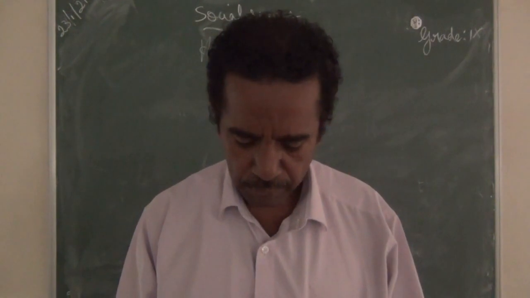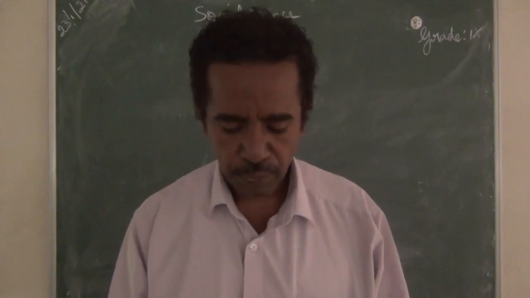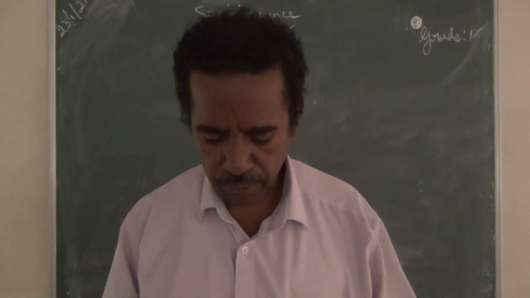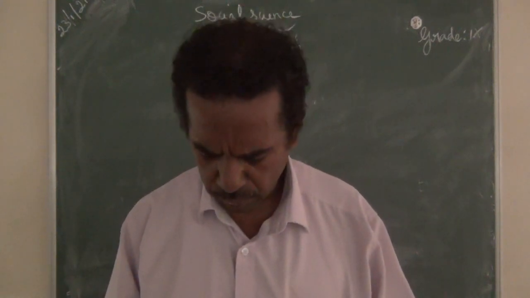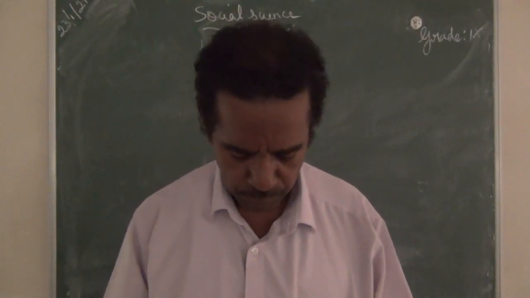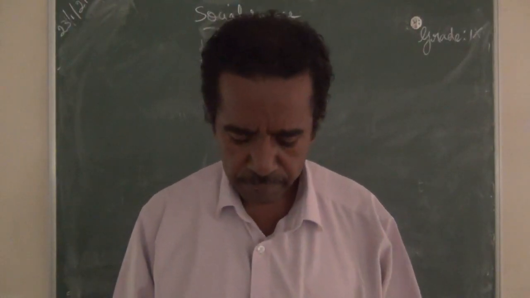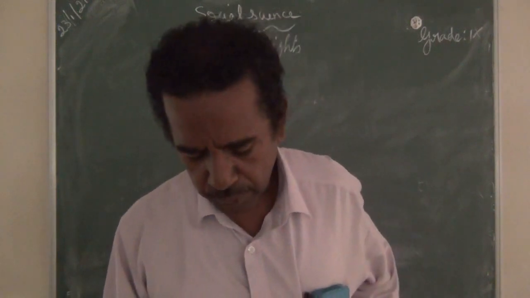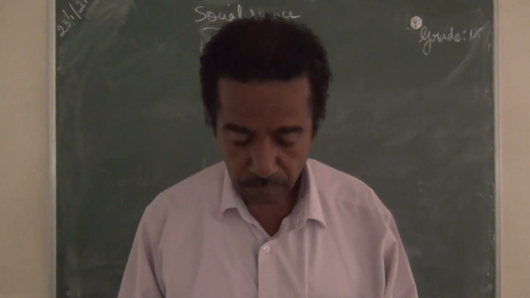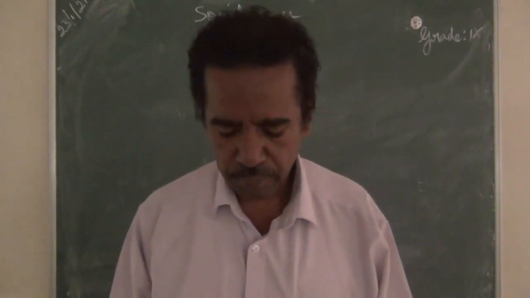Third one, what are the child rights defined by the UNO for children? That is page number 258, the child rights heading. Some points are given.